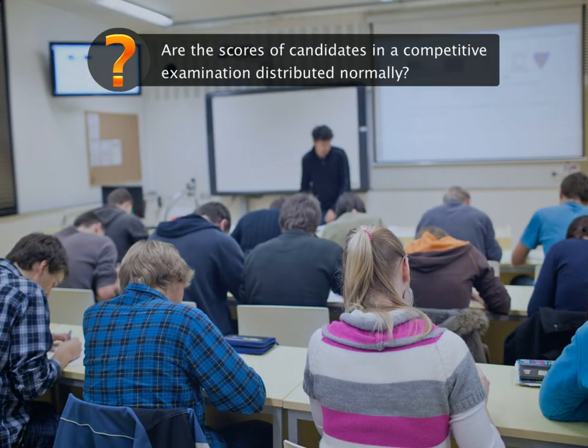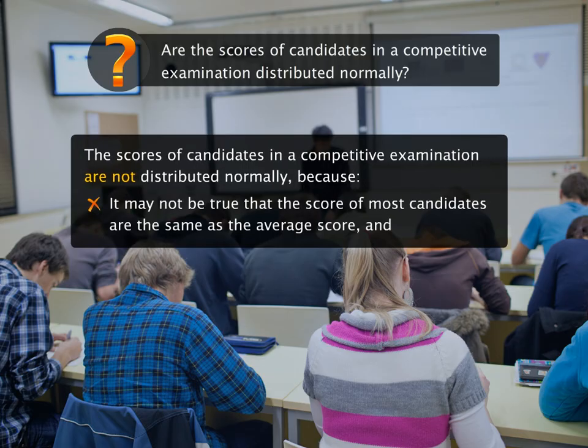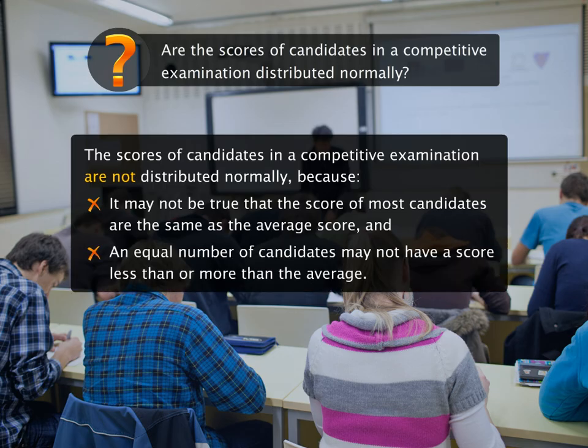Do you think the scores of candidates in a competitive examination are distributed normally? The scores of candidates in a competitive examination are not distributed normally because it may not be true that the score of most candidates are the same as the average score and that an equal number of candidates will have a score less than or more than the average as we go away from the average.